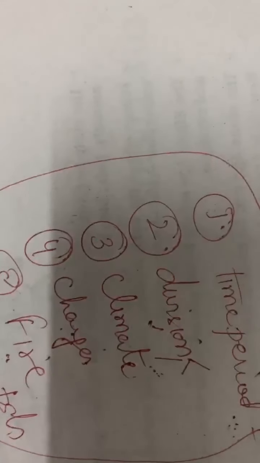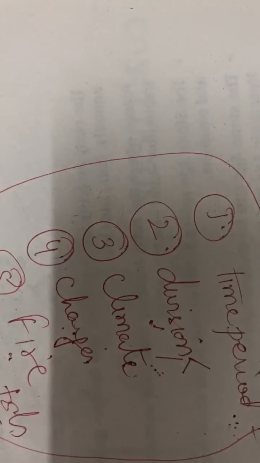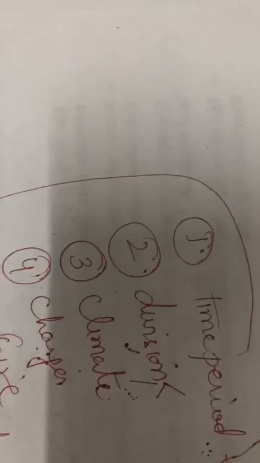So children, these are some of the differences between the Paleolithic period and Mesolithic period. And it is very important that whenever you learn these differences, you write these points so that you can learn the differences very fast.